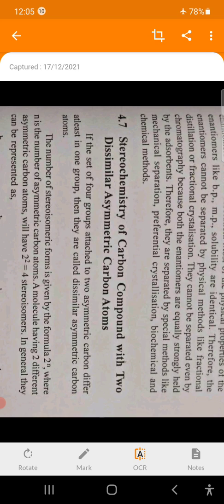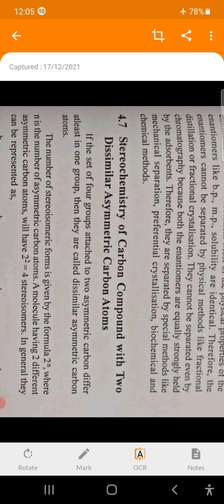Then the stereochemistry of carbon compounds with two dissimilar asymmetric carbons. Up to this point we discussed the stereochemistry of compounds containing one asymmetric carbon. Now we discuss stereochemistry of carbon compounds containing two asymmetric carbon atoms.